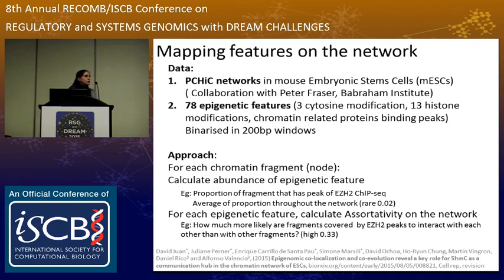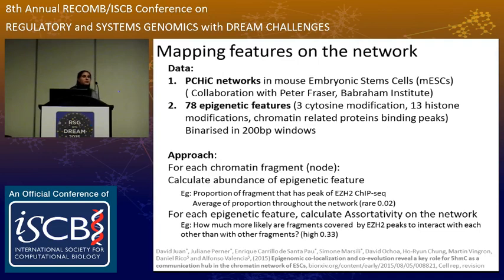And then what we do is for each chromatin fragment that we have in our interaction data set, we look at the abundance of these epigenetic features. So for example, we calculate the proportion of a fragment that has a peak in EZH2, and we basically average this proportion over all the fragments to get a single value of abundance for one feature in the network. And then we calculate for each one of these features the assortativity on the network.